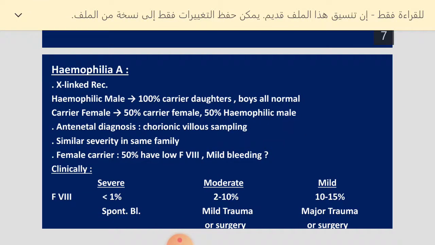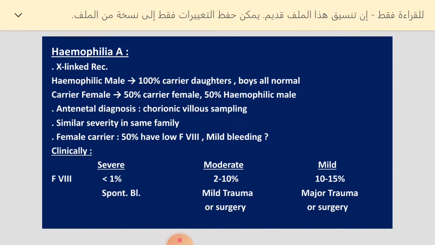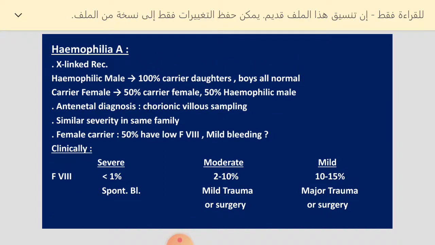So hemophilia is X-linked recessive, so the presentation is mainly in males. The female carrier transmits the disease mainly to males, while the female transmits the carrier state to females.